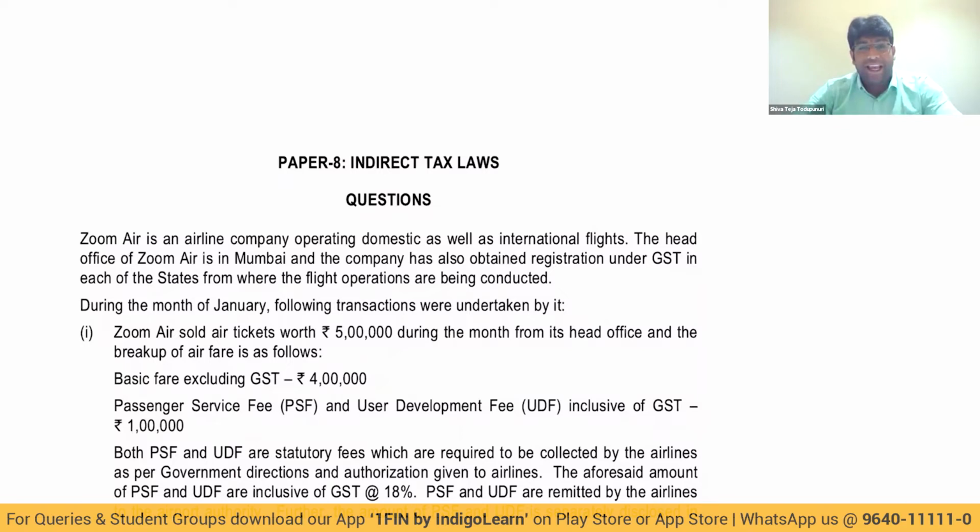You guys have heard enough about this at your CA Inter level and also at CA Final level in Group 1, and you are in Group 2 now. So I'm sure you have a lot of clarity about the importance of the RTP, because it consists of two important things. One, the set of interesting amendments which have come up in this attempt compared to the previous attempt, and it also gives a good clarity of thought on what kind of questions can come in the exam. Sometimes there's also a possibility that some questions will come straight to the exam. So from all parameters, this RTP discussion will be very useful for you.